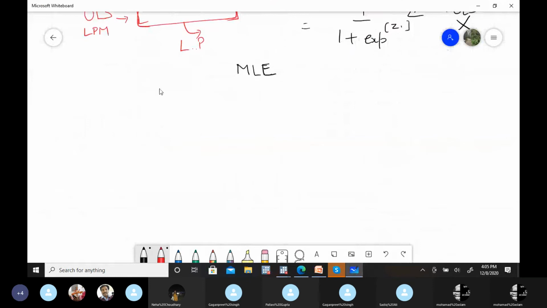What is the difference between MLE and OLS? Okay, can anyone of you explain, with the graph, not with the equations, what is the difference between MLE and OLS?